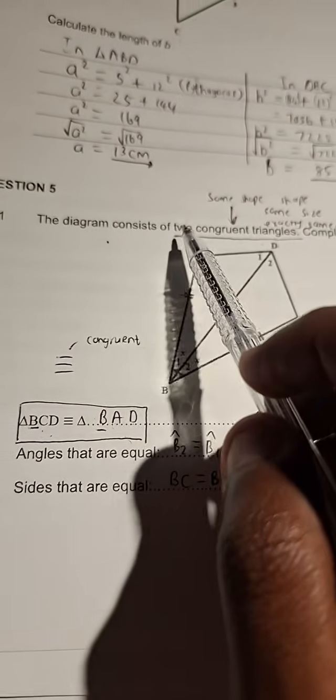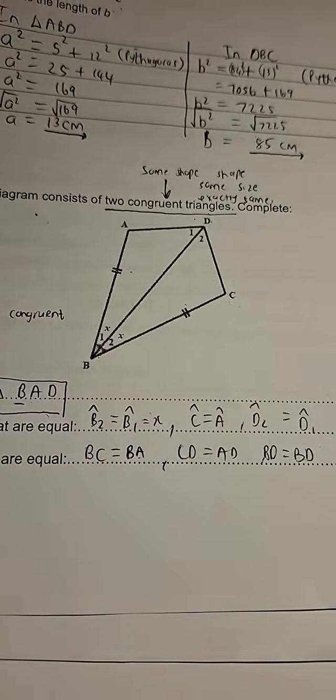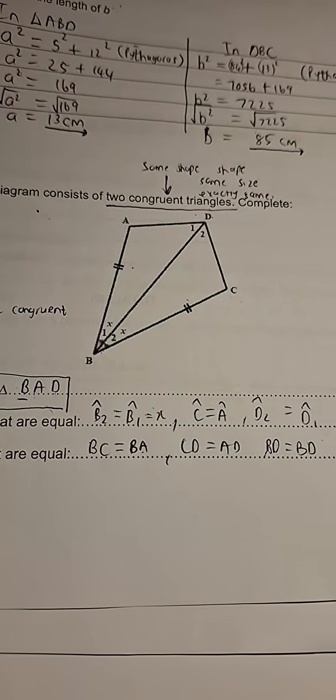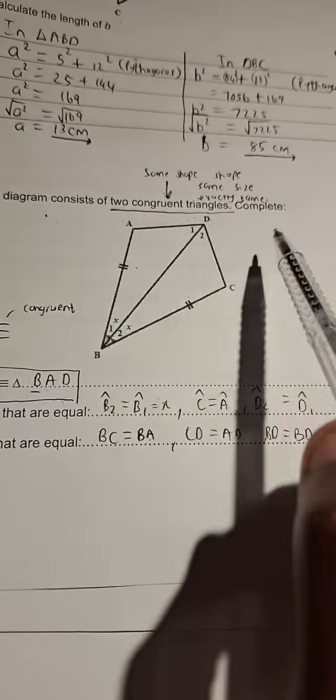The diagram consists of two congruent triangles.